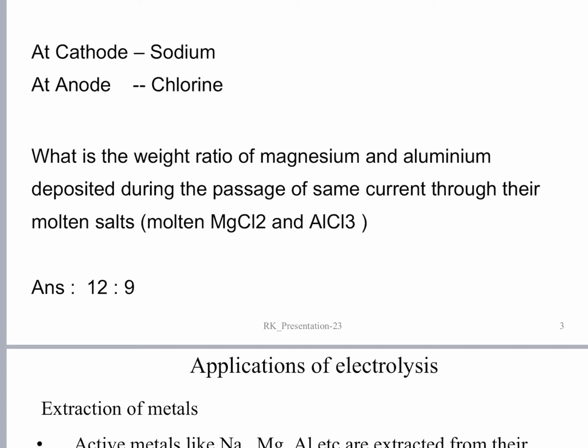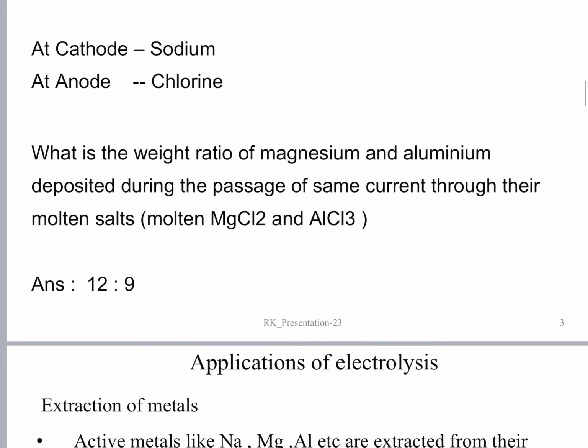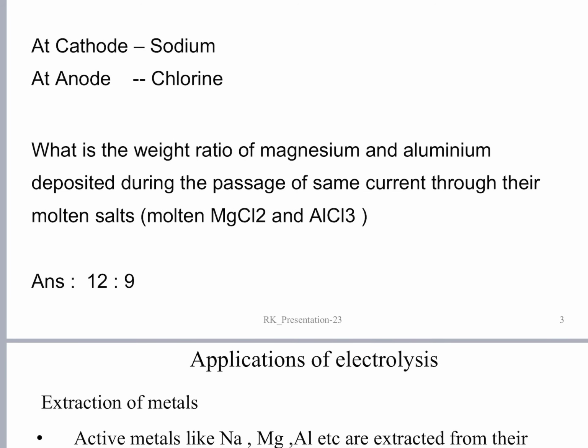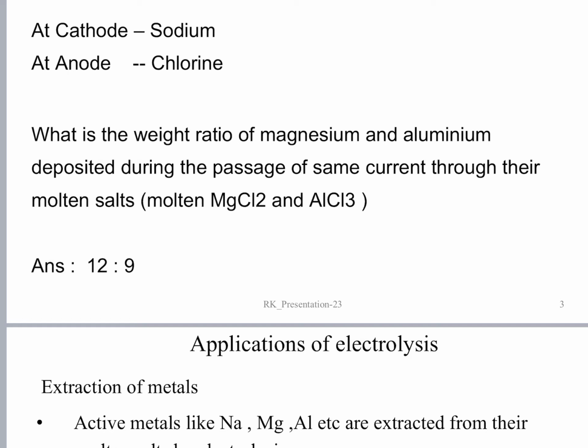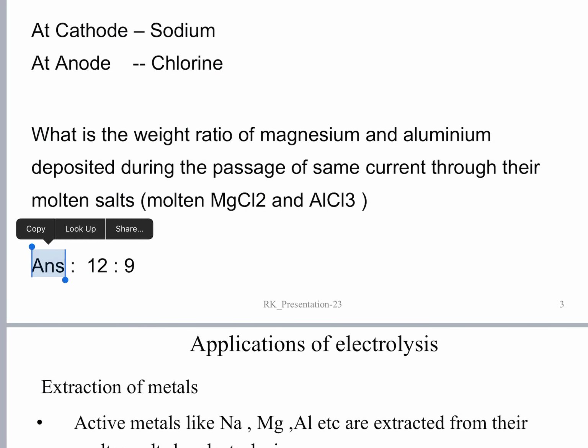So by the passage of 1 farad of electricity, see here in the problem he gave the same current, so we assume the quantity of current to be 1 unit, that is 1 farad of electricity. We can obviously see 1 gram equivalent of magnesium will be deposited by the passage of 1 farad of electricity.